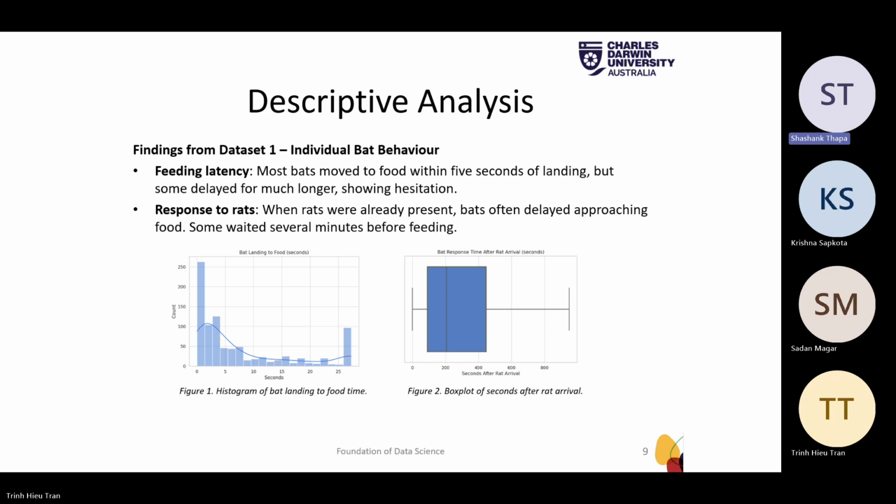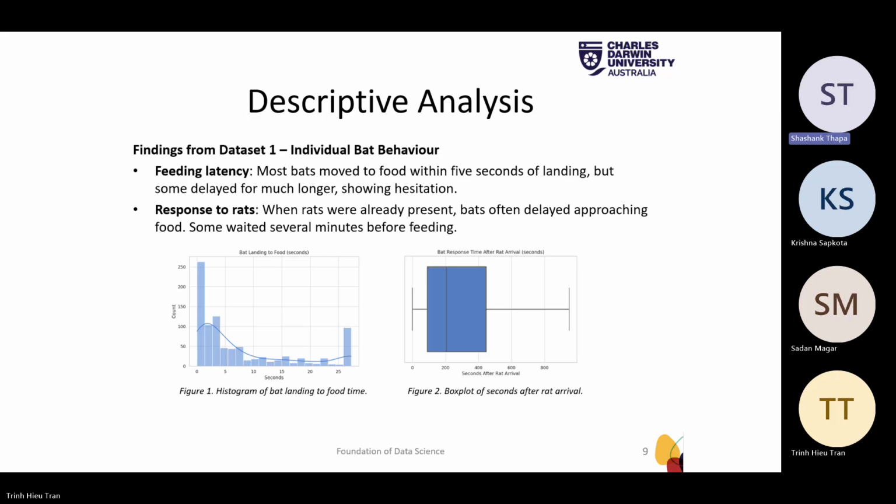The first dataset examines what happens when a bat lands on the feeding platform, whereas the second dataset summarizes 30-minute monitoring intervals to capture general colony activity. So, findings from dataset 1: we can clearly see in figure 1, the histogram of bat landing to food time, that most bats move to food within 5 seconds of landing, but some delayed for much longer, showing